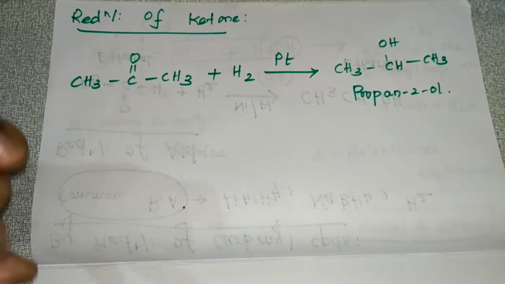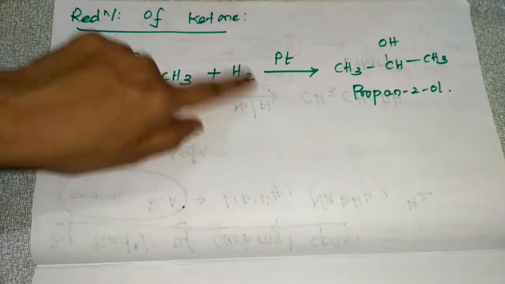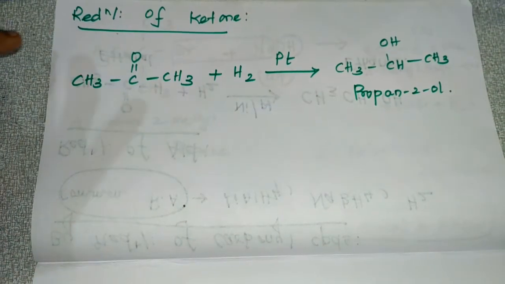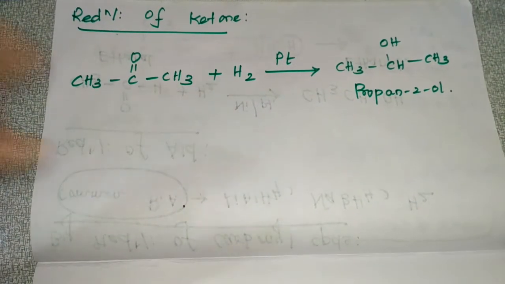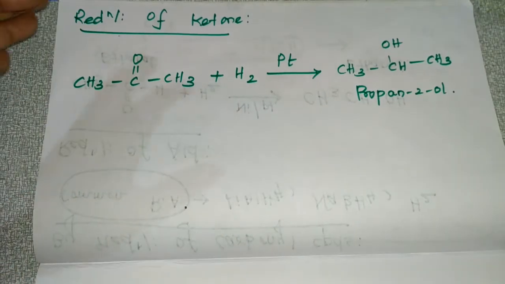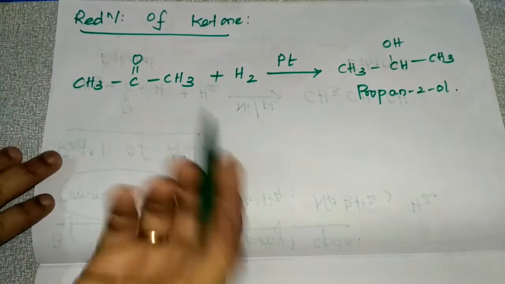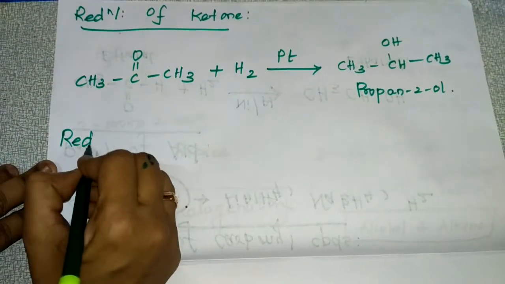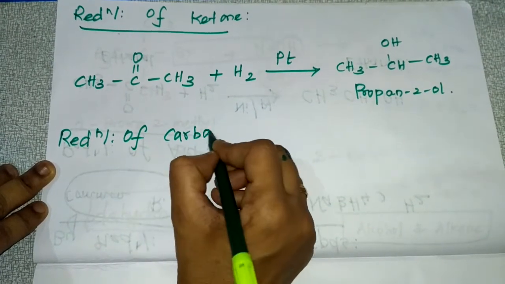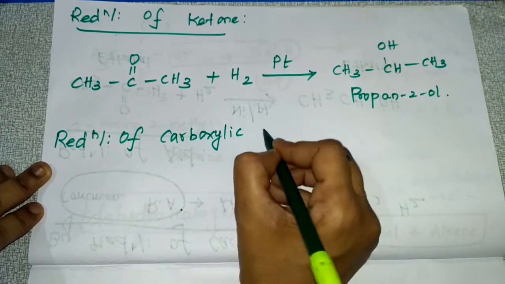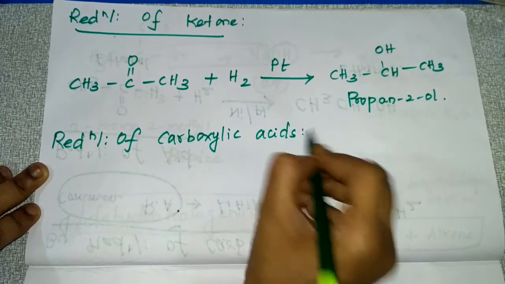So in reduction of aldehyde and reduction of ketone, you are using hydrogen gas in the presence of platinum or palladium or nickel. You are just going to add hydrogen to that aldehyde and ketone. Okay, and third we will see reduction of carboxylic acids. These are carbonyl compounds: aldehydes, ketones, carboxylic acids and so on.